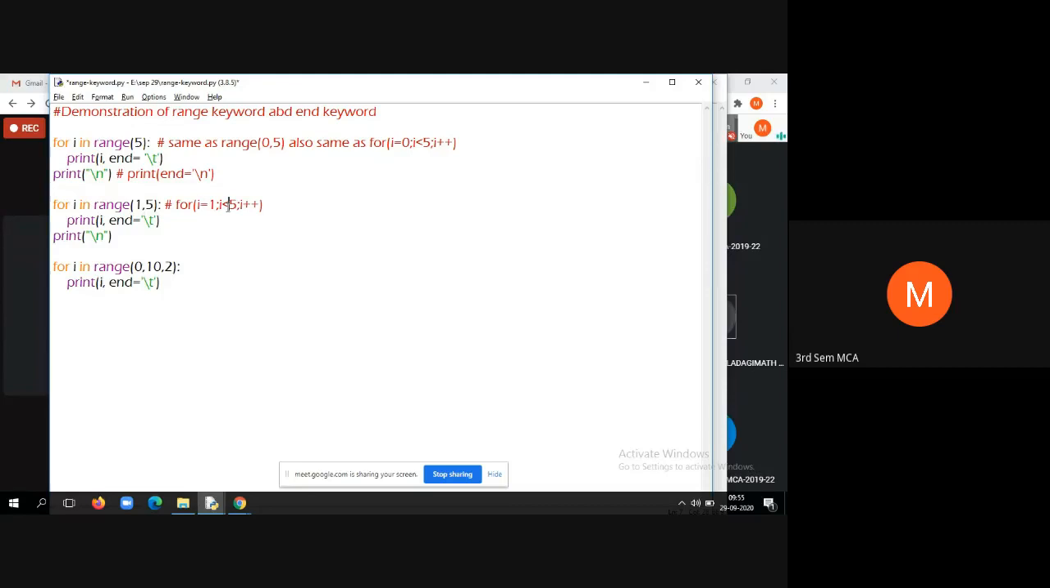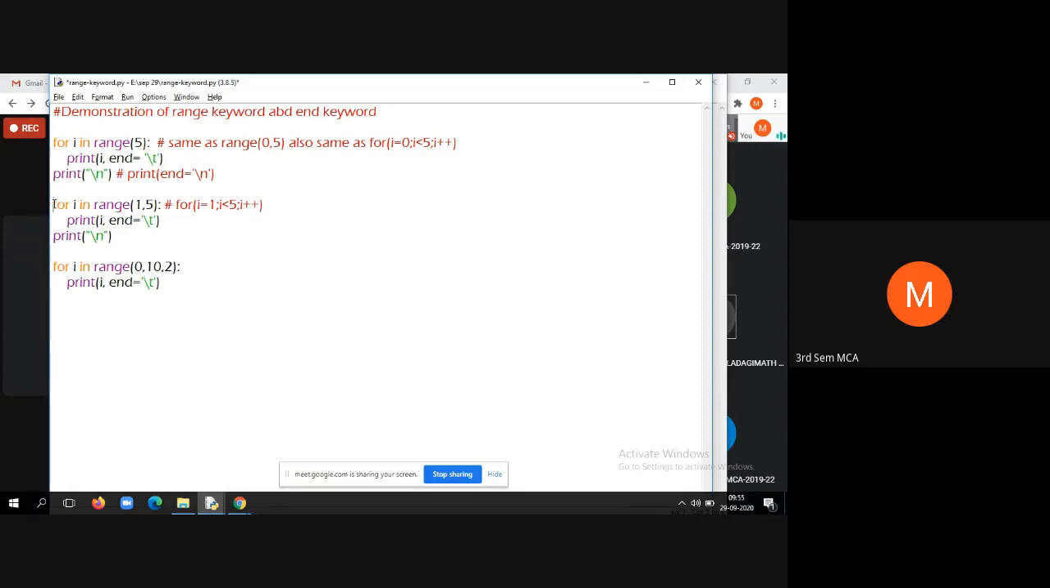The second part is called the condition, where you can write any condition. In this case, we have written I is less than 5. And the third part can be either increment or decrement. Here we are incrementing the I value in each iteration.